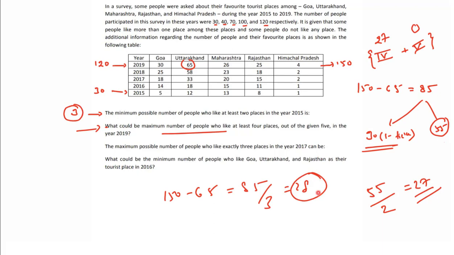Now what we have to do is take care of these 30 also. So I have to give them some tickets. Out of 85, you can think like this also, we have to give them some tickets. So how many tickets can we give them? Ultimately we are able to cater to our number. So we divide by some number and something is left out. These 30 people, we can give one ticket each. Now we are left with 55 tickets. 55 we are left with, divide by 2 and get the answer.